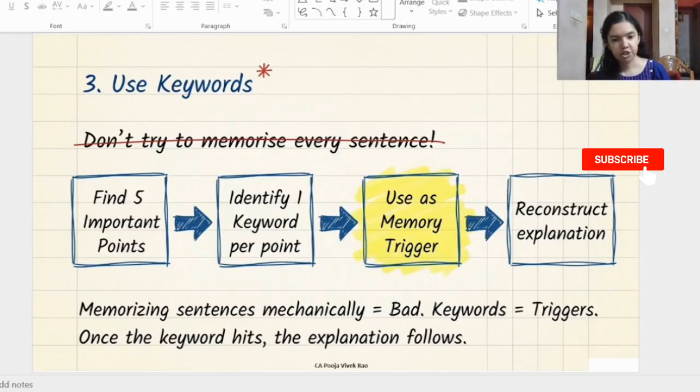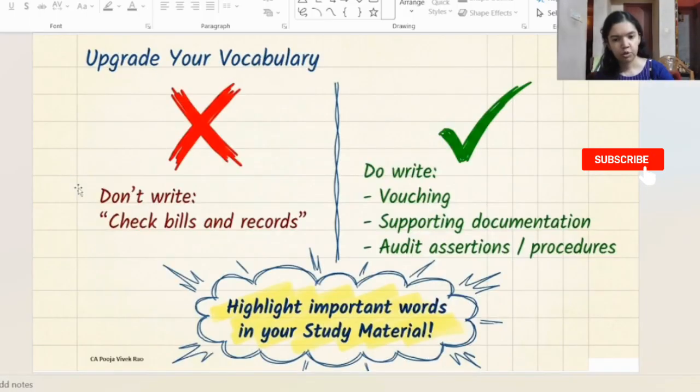For example, instead of simply writing "auditor will check the bills and records," you should use appropriate audit terminology and procedure. Professional auditing words are preferable rather than general expressions. So when you're preparing for audit, pay attention to the language in the study material. Some of the auditing words which you can use: instead of writing checking bills and records, you can write vouching, supporting documentation, audit assertion, procedure and so on. For each of the topics, highlight the keywords in your study material.